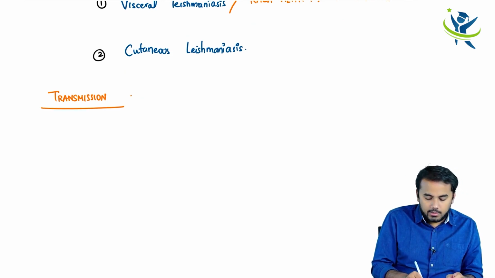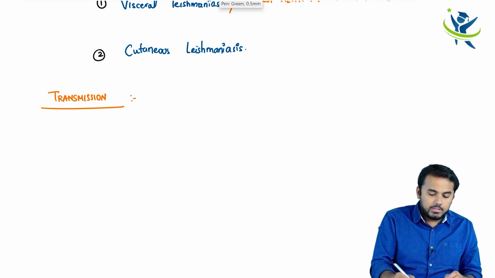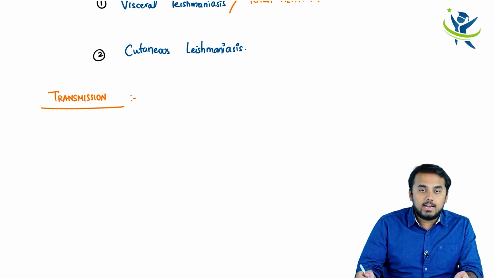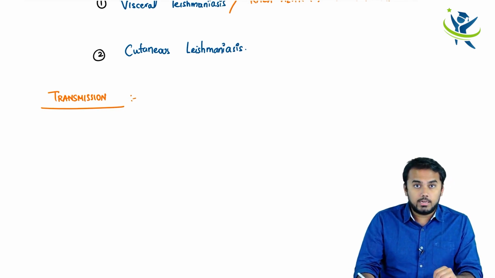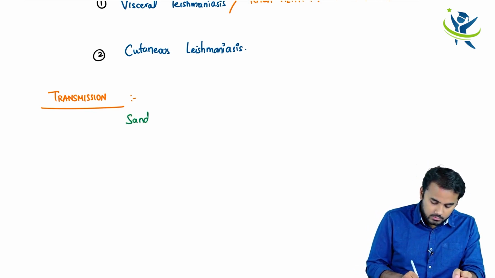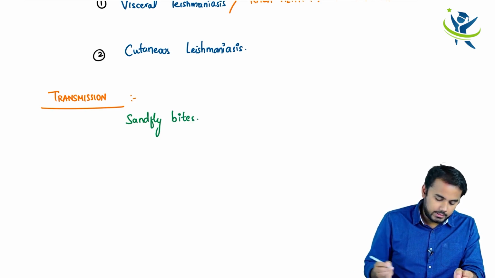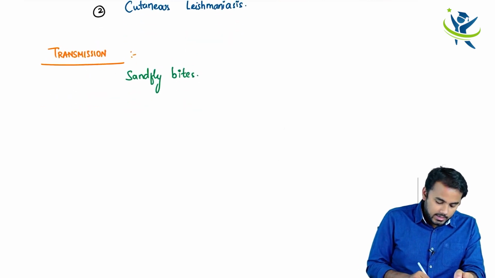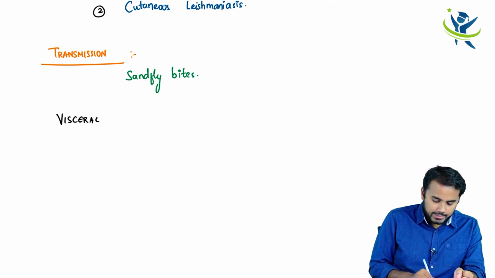Obviously this leishmaniasis transmits through sandflies. Previously it was the kissing bug in trypanosoma, here it is sandfly bites.